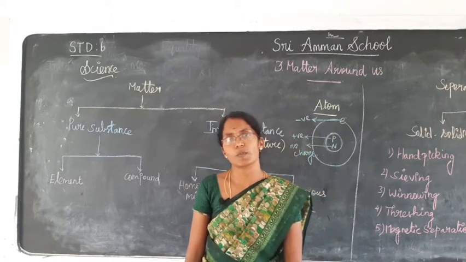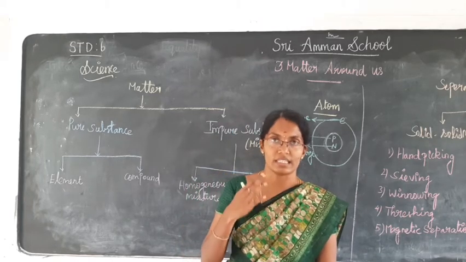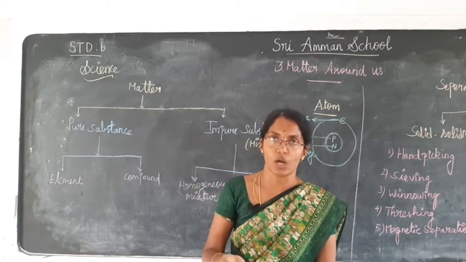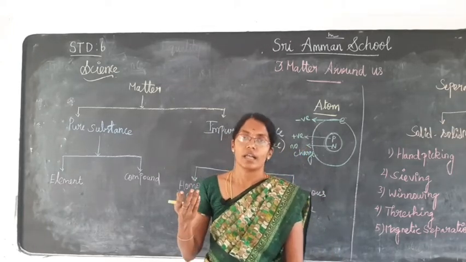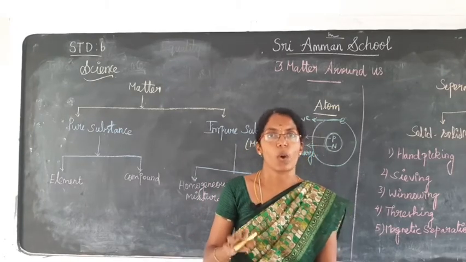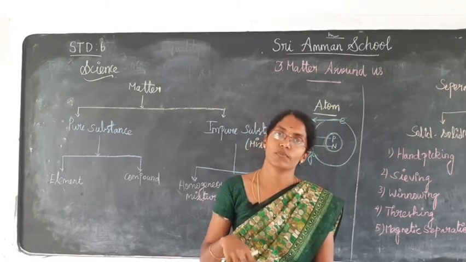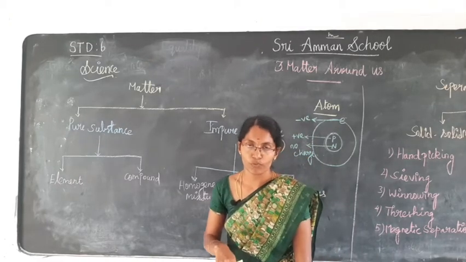What are the gases present in air? Air consists of carbon dioxide, the gas which we breathe out, oxygen, the gas which we breathe in, hydrogen, nitrogen, and also some dust particles. So air is a mixture of gases. Consider milk. Is milk in pure form?